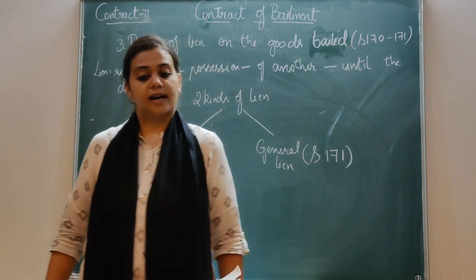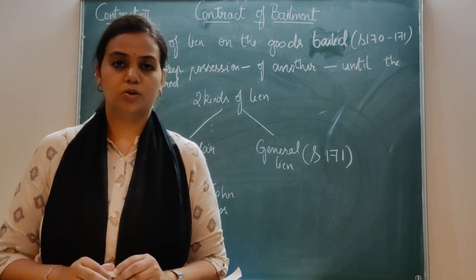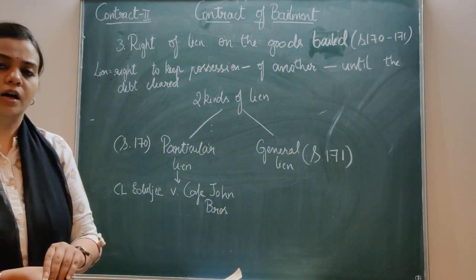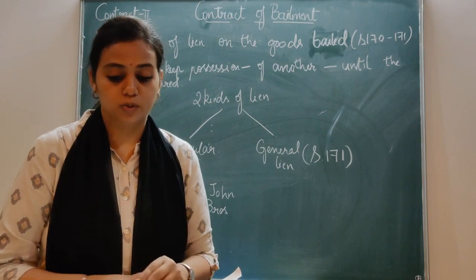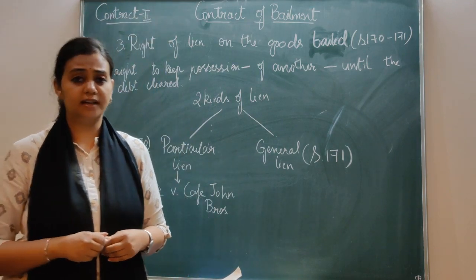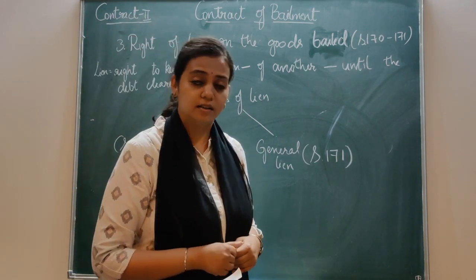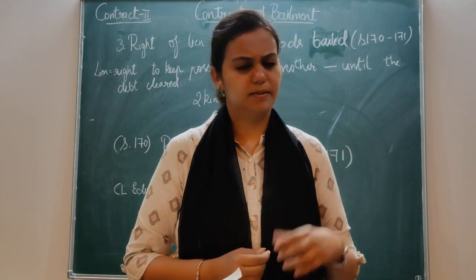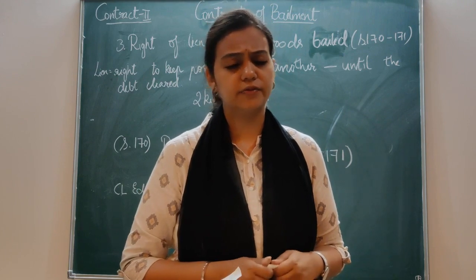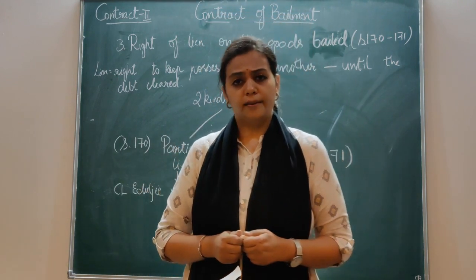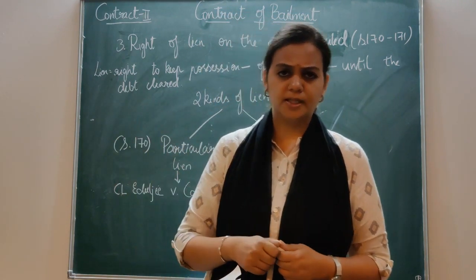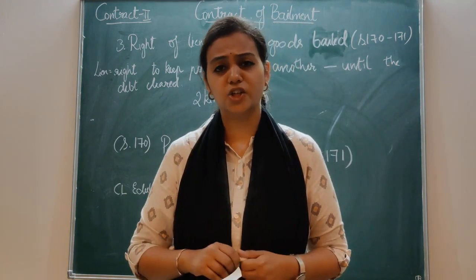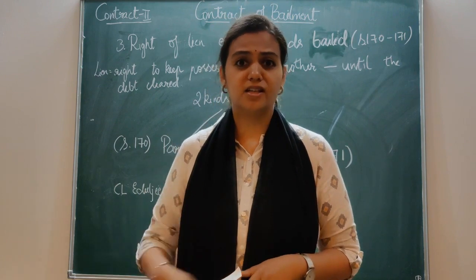You can see this right of particular lien in other cases also. It is not only under the case of bailment. The lien of finder of goods is dealt with in section 168. Even the finder of lost goods, to be more clear, in case goods are lost and found by some person, he has got a lien over that. That is discussed under section 168, which we will be discussing further.